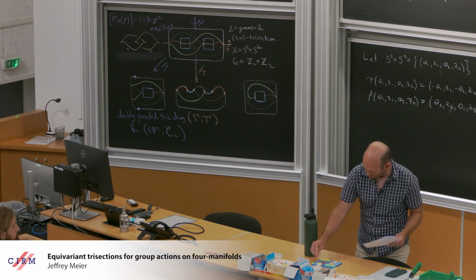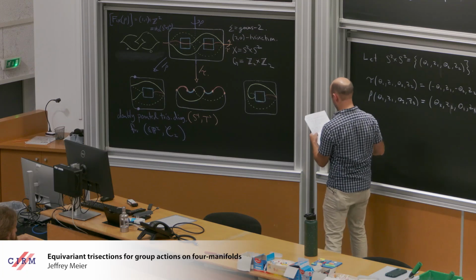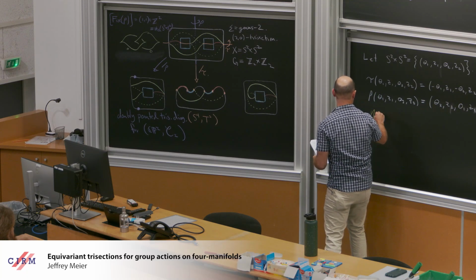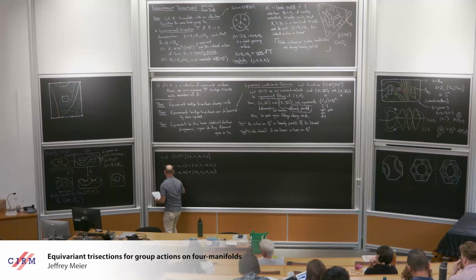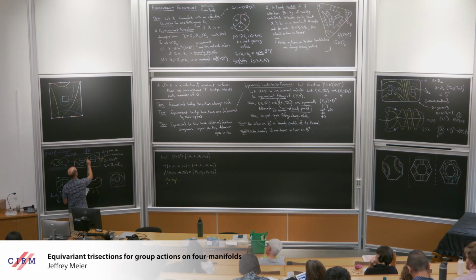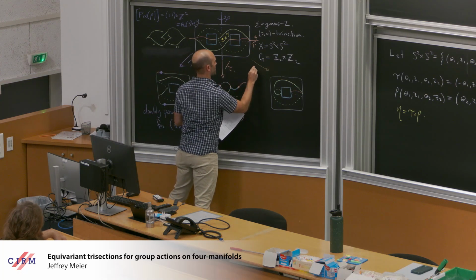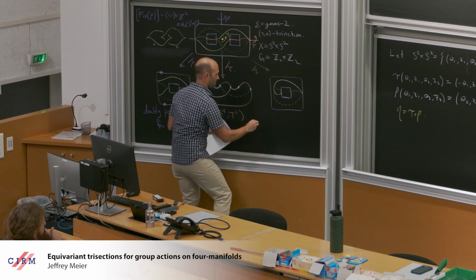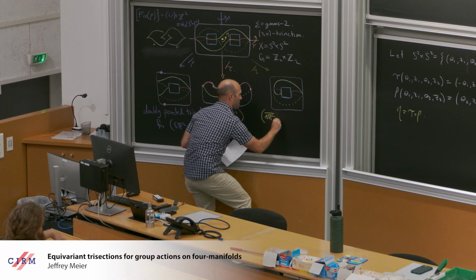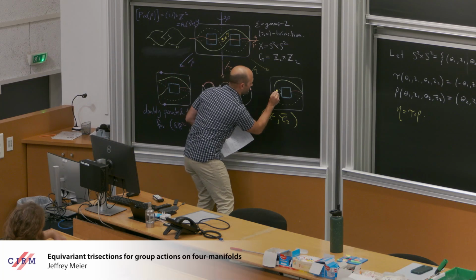And now if you compose, let's see, what's the fastest way to do this? The fastest way is to let eta be the composition of tau and rho, which I guess you can figure out what that does. Eta is this guy, a pi rotation of the figure this way, and its quotient is down here, quotient out by eta, and this is CP2 bar. So it's the mirror of this. Oh, and the fixed point set is right here.